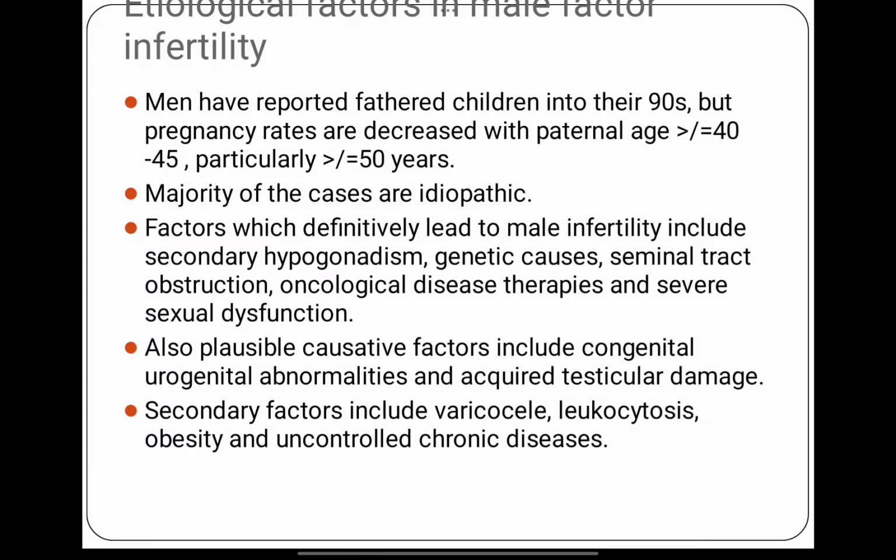Now, the etiological factors in male infertility. Men have been reported to have fathered children well into their 90s, but pregnancy rates are decreased with paternal age. So this is seen both with the male partner as well as the female partner, that as the age advances there is reduced chance of pregnancy, mainly after 40 to 45 years or 50 years.